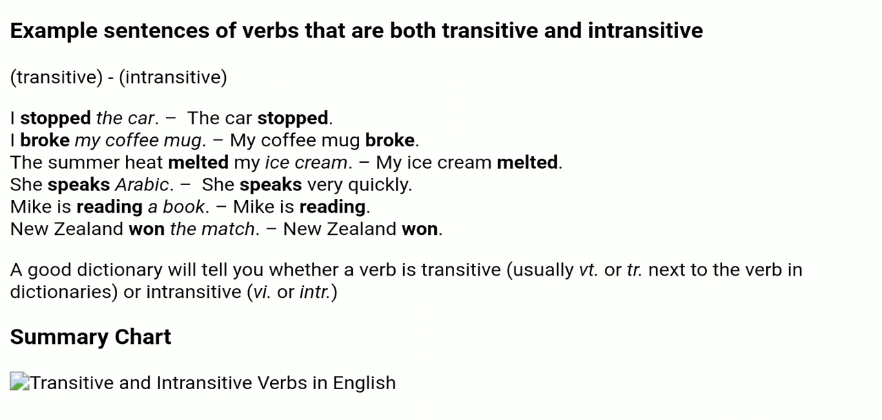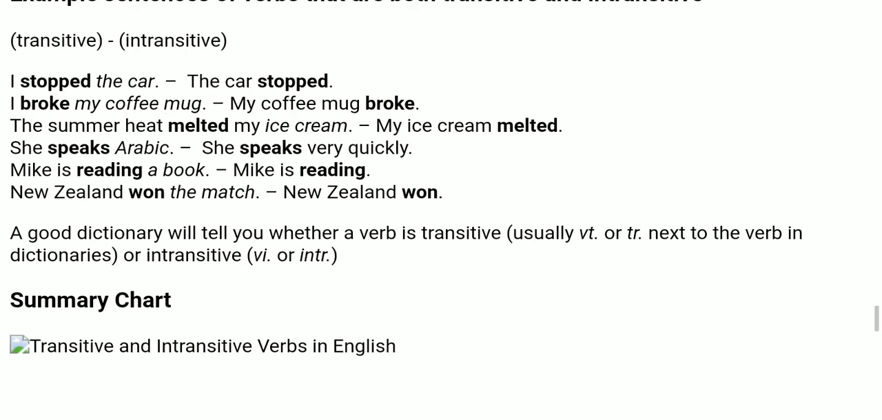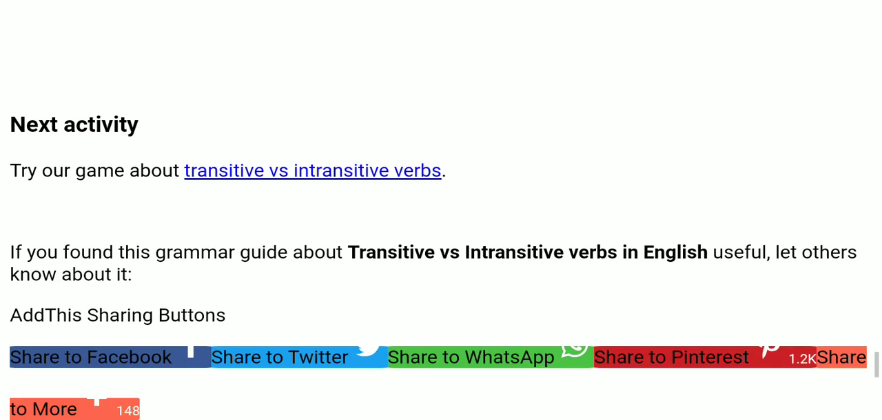A good dictionary will tell you whether a verb is transitive. Usually, next to the verb in dictionaries you will see transitive or intransitive. Okay. So these are some examples of transitive and intransitive verbs in English.